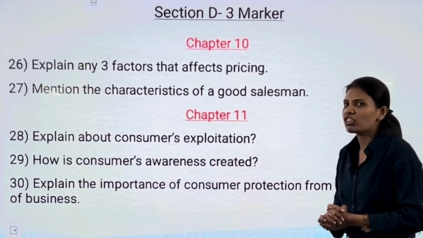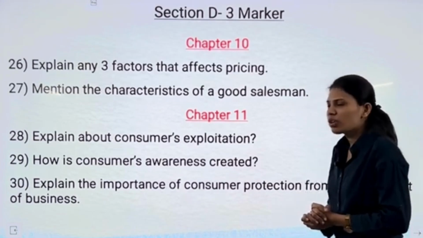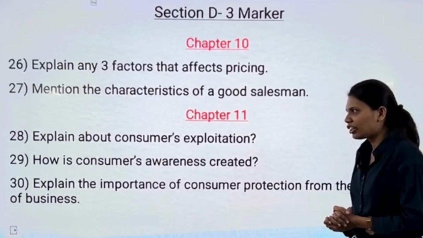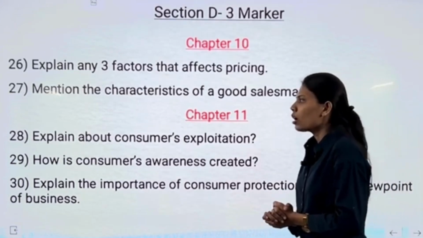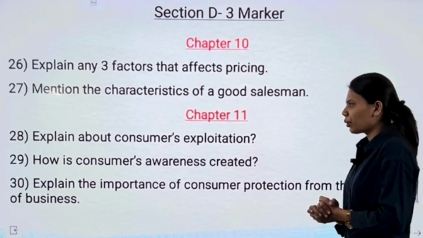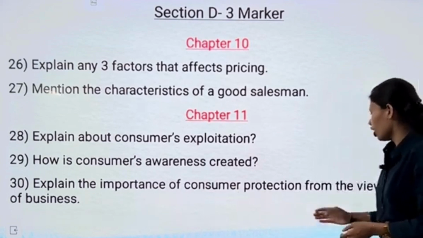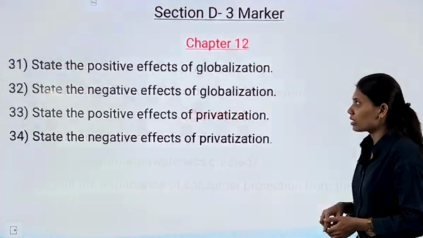Now moving ahead with chapter number 11. Our first question from chapter number 11 is explain about consumers' exploitation. Our next question is how is consumer awareness created? Our next question, explain the importance of consumer protection from the viewpoint of business.